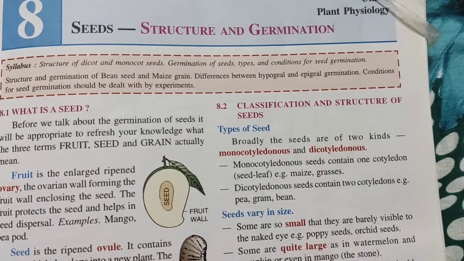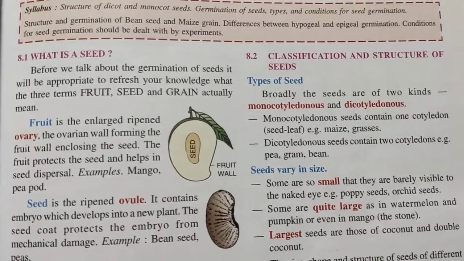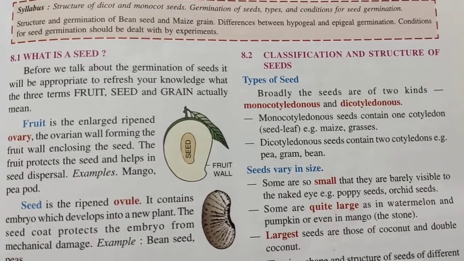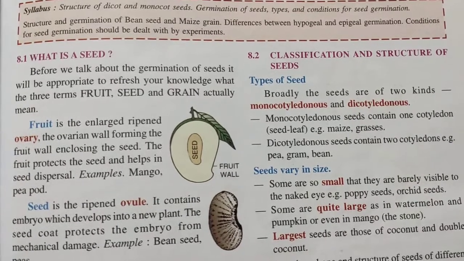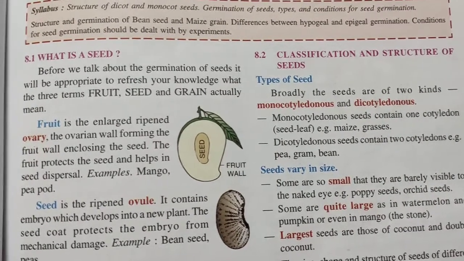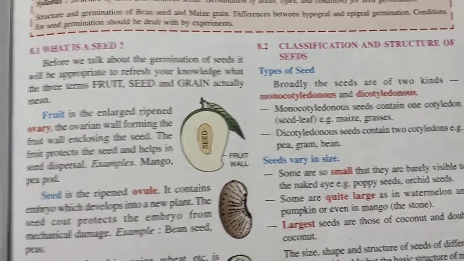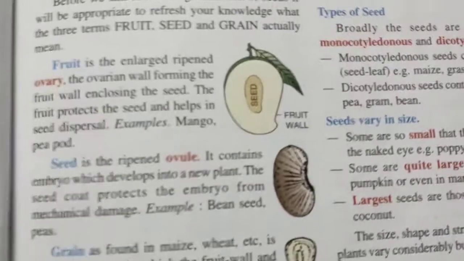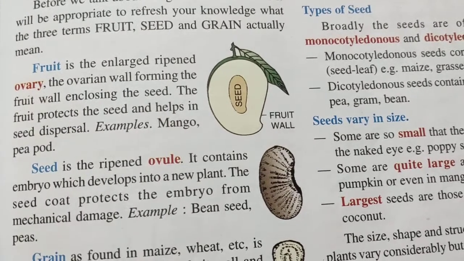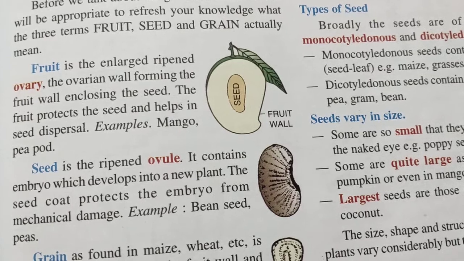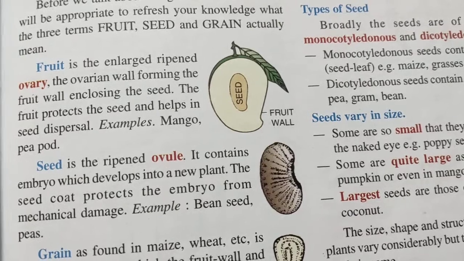Now, in the last class, I have said to you what was the fate of the ovary, the ovule, the ovary wall, and I have said you that the ovary forms the fruit and the ovule forms the seed. Now, we'll get to know elaborately about these two things. First, we want to know what is fruit. Now, fruit is the enlarged, ripened ovary, the ovarian wall forming the fruit wall enclosing the seed. The fruit protects the seed and helps in seed dispersal.